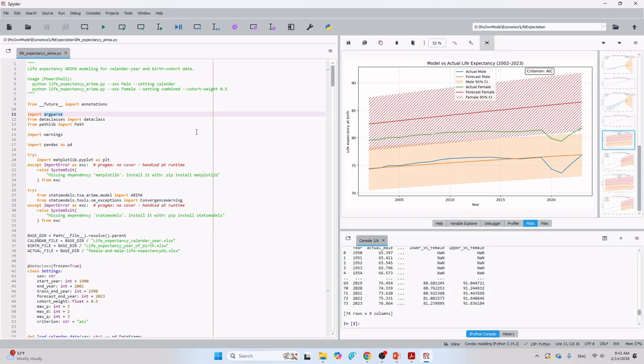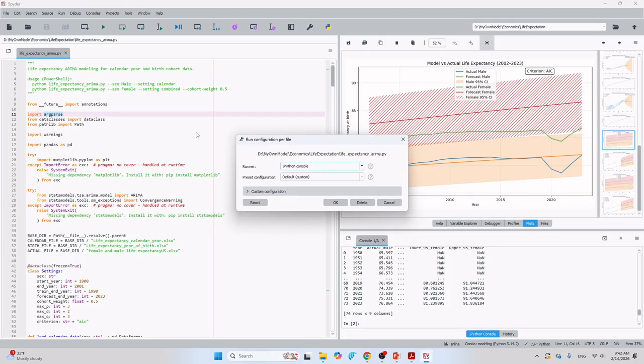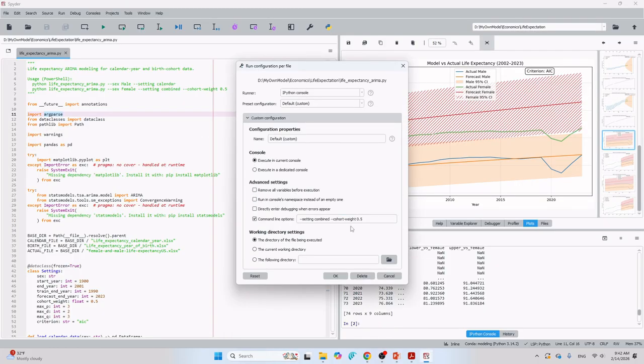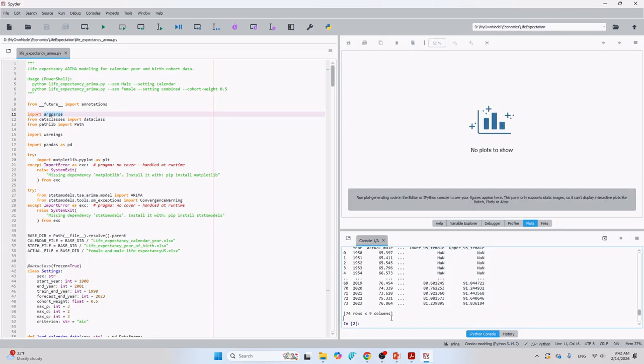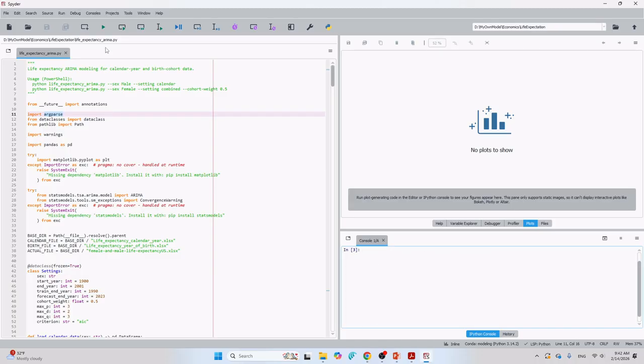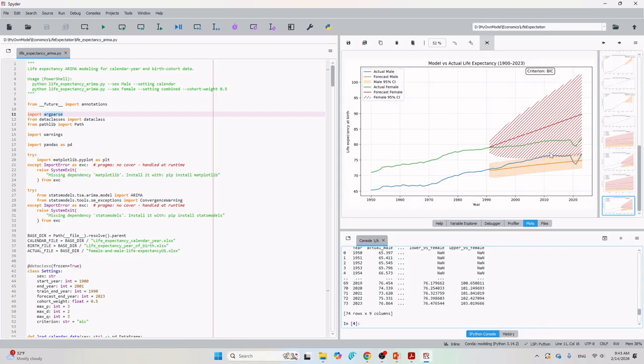Now, let's change our parameter. If we say cohort weight is 0, let's clean everything here. And run it again. Alright, now it's done. Let's look at the forecast result directly.